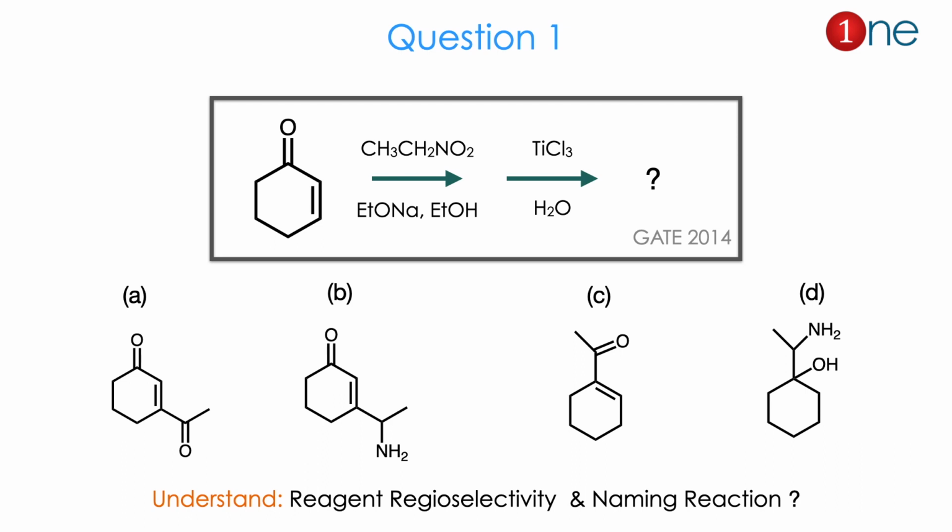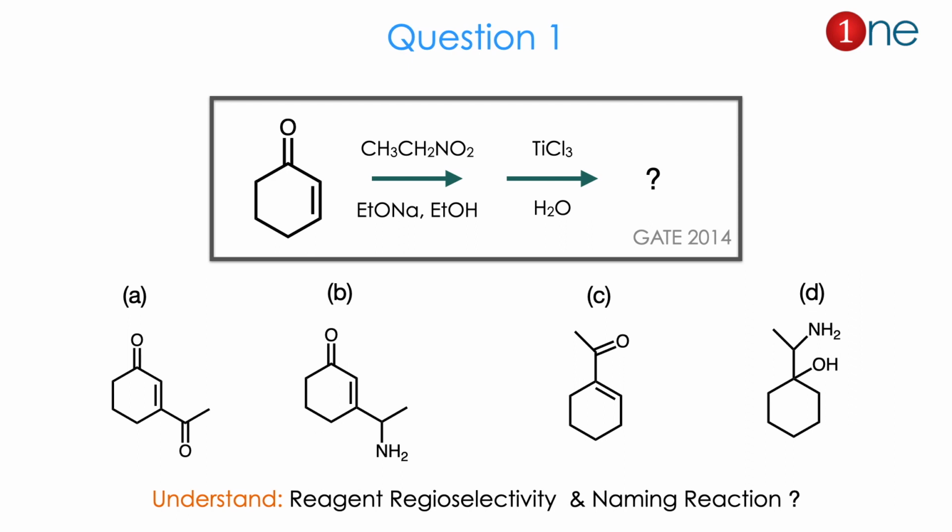Let us see question number 1. Question number 1 contains a conjugated enone. You are reacting with nitroethane and sodium ethoxide in ethanol. In the next step, you are using titanium tetrachloride and water. Here, 4 products are given. All 4 products have new C-C bond formation, and the carbonyl group possibility or alcohol possibility, or what happened to the nitro group, whether it converted into amine or not.